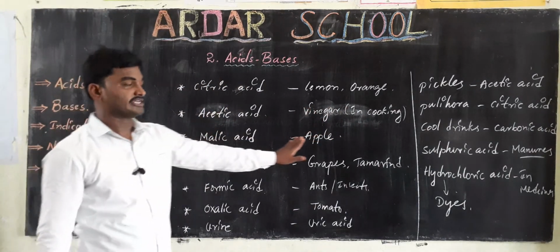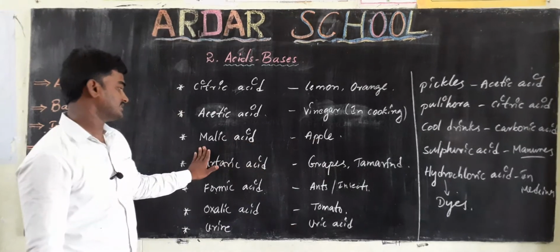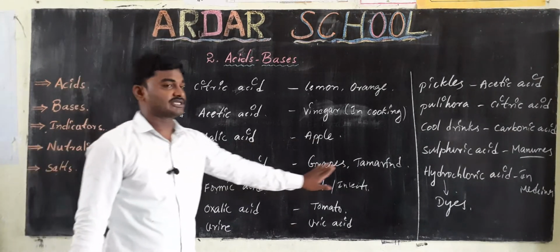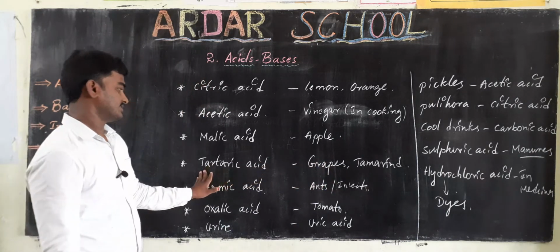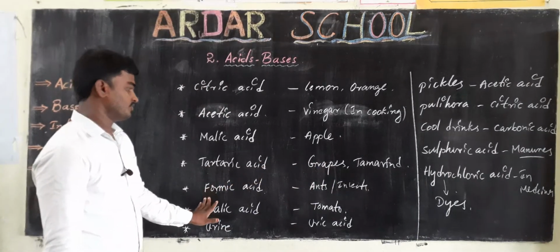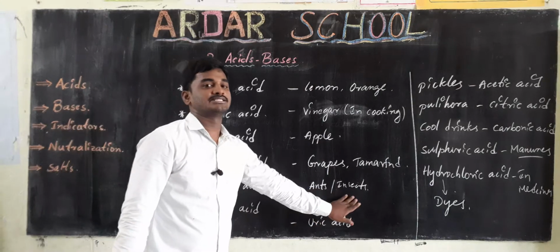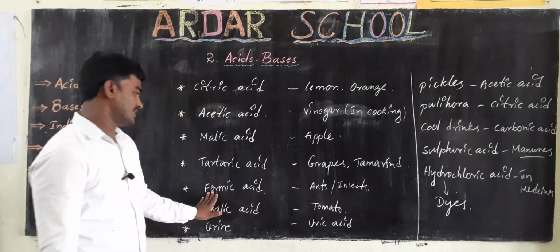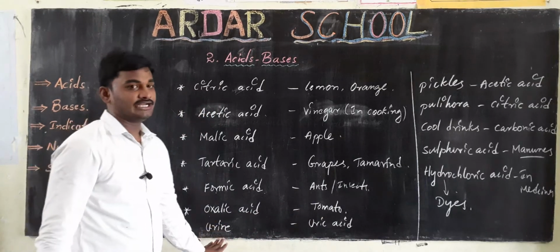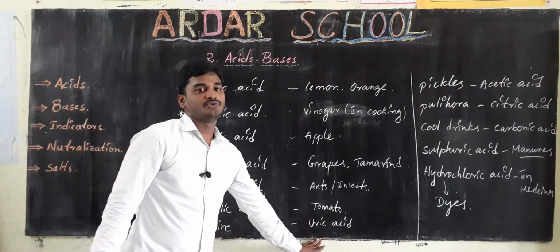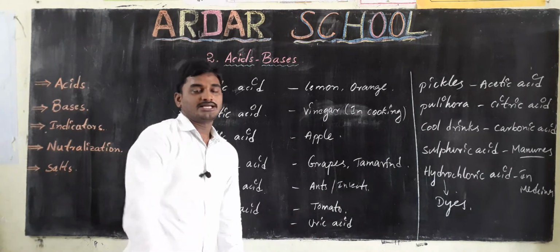Apple has malic acid, and grapes and tamarind have tartaric acid. Ants and some other insects contain formic acid, tomato has oxalic acid, and our urine has uric acid. So these are acids.